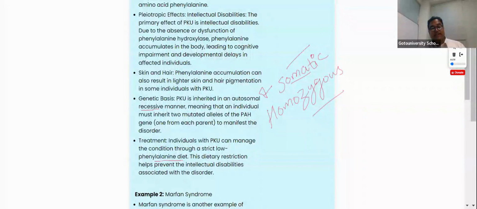We know very well the intellectual disabilities associated with this disorder. So intellectual disability: I don't know how to think, I don't know how to dream, I don't know how to arrive at one particular conclusion. These many issues are happening. I am very slow in behavioral response. These many issues are happening because of this particular phenylketonuria, right?